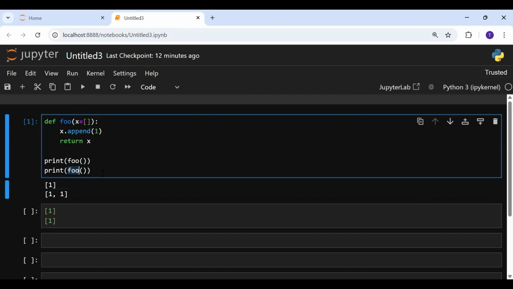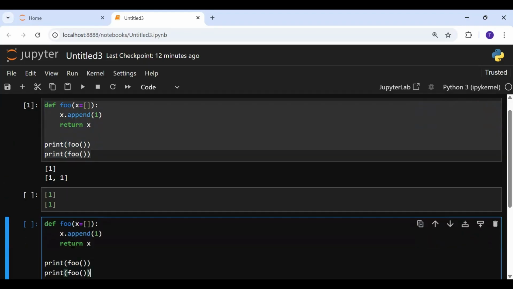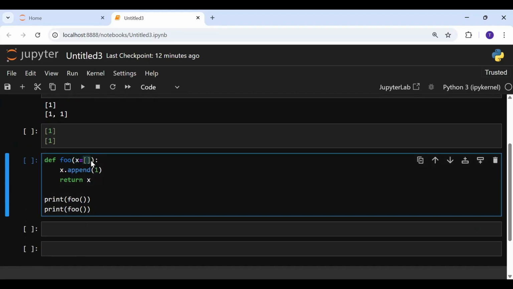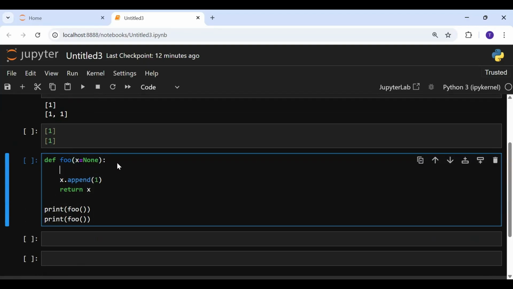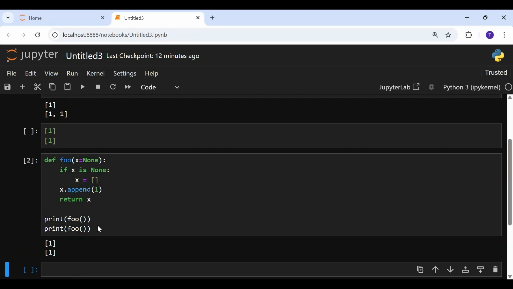So how do we fix this? What you can do instead is create the function, and for this X you can assign the value None. Then you can check if X is None, then create an empty list, assign it to X, and then do the append. Now this time it should work fine. This will give us a fresh list every time.